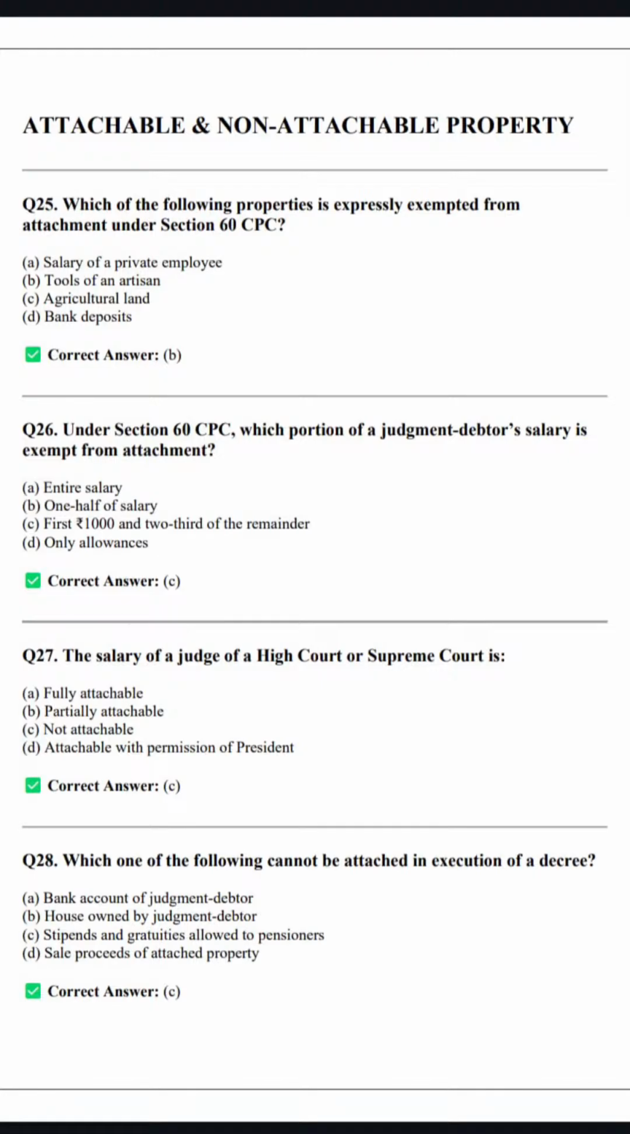आगे बढ़ते हैं. Under Section 60 CPC, which portion of judgment debtor's salary is exempted from attachment? So, अब इसमें हम लोग किस पे चले जाएं? Entire salary, one half of salary, first 1,000 and two-third of the remainder. So, the correct answer is first 1,000 and two-third of the remainder is exempted from attachment, ठीक है, under Section 60.